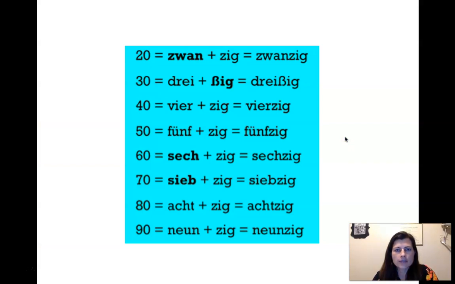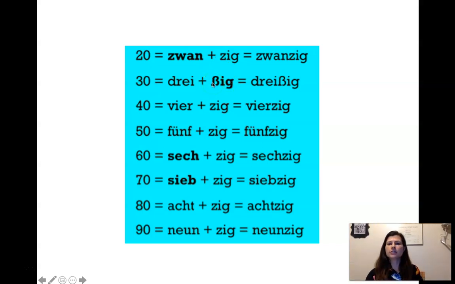So we have 20, 30, 40, 50, 60, 70, 80, and 90. And then you'll notice they all have the ZIG ending, and that's the equivalent of the TY in English: 20, 30, 40, TY. Except the 30 has the SZ instead.